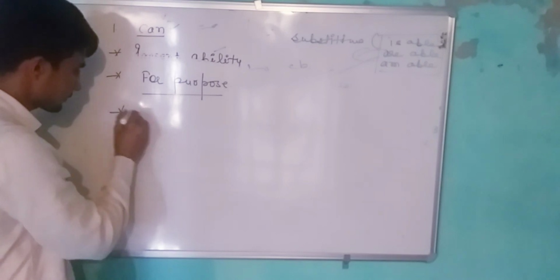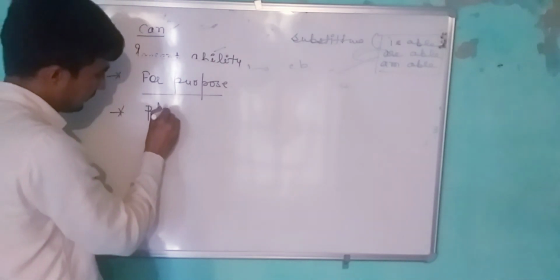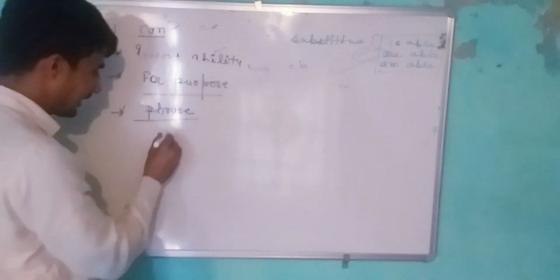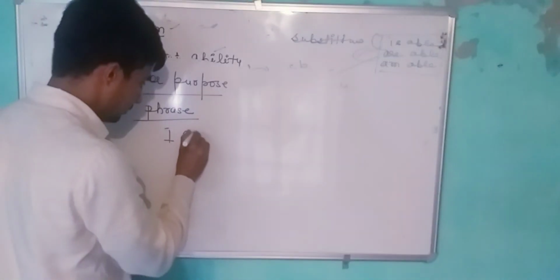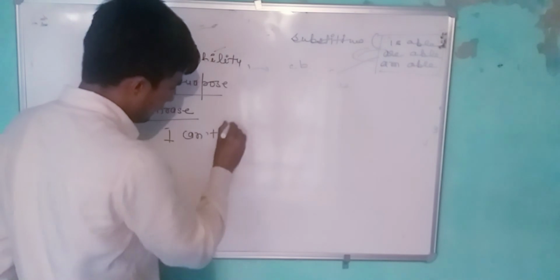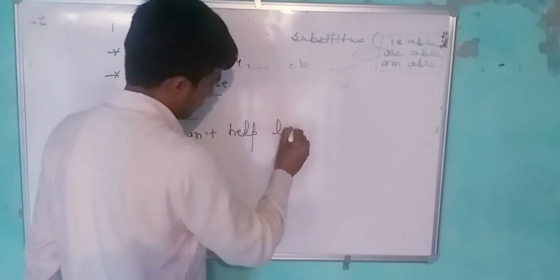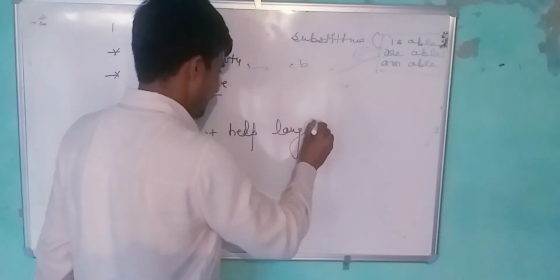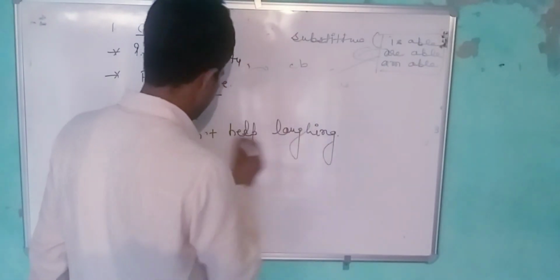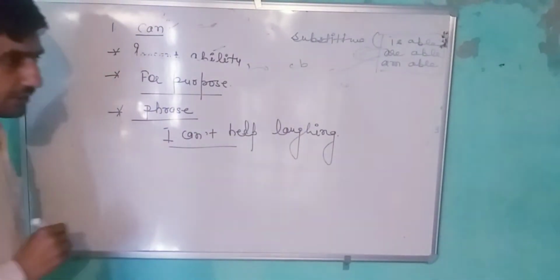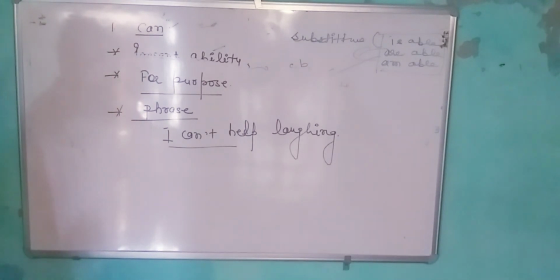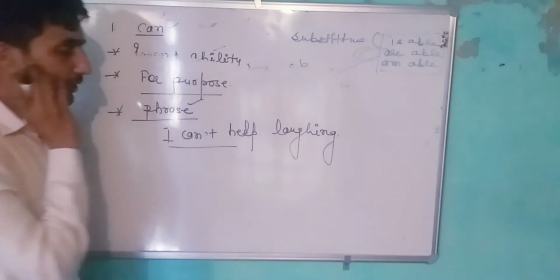After that, phrases. To express a phrase, for example: I can't help laughing. It means in a phrasal form we can use can't and could not. Cannot and could not are also used in the phrasal form.